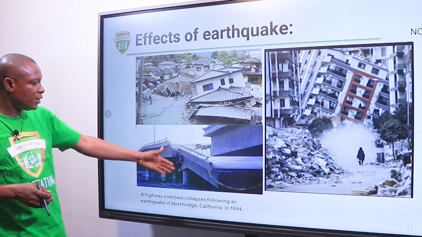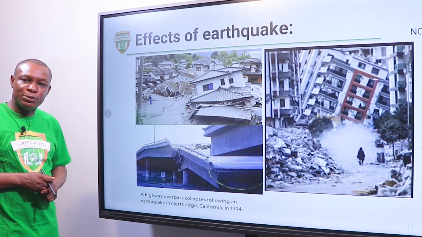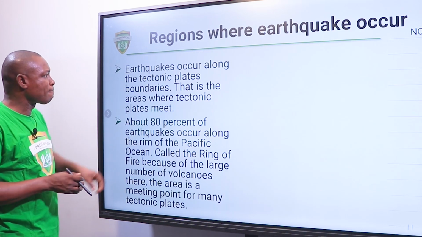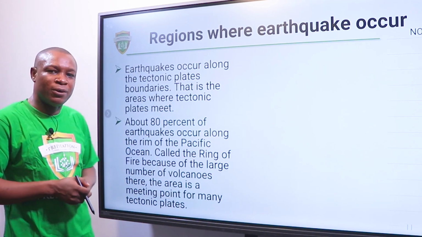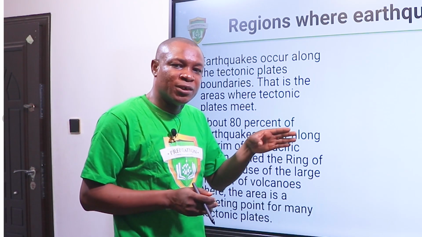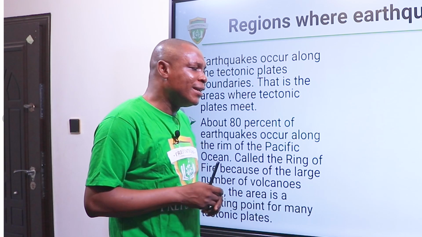You can see this bridge, how this bridge has collapsed, no longer usable. So earthquake comes with severe, catastrophic damages. Regions where earthquake occur. Earthquake, like I said in my former session when we discussed volcanicity, is the twin of volcanicity. Why? Because every region of volcanicity is also the same region where you have earthquake. They occur within the Pacific Ring of Fire, where you have concentration of the plate boundaries.